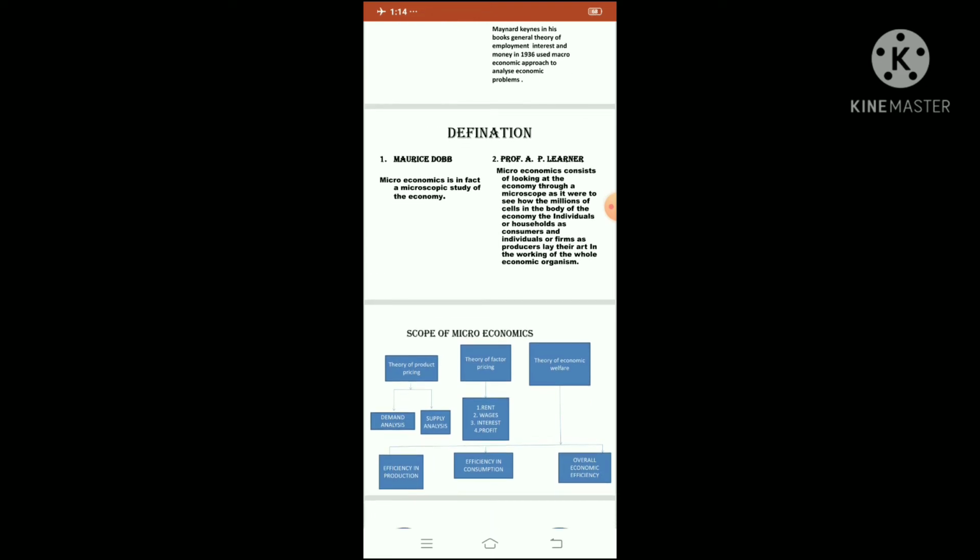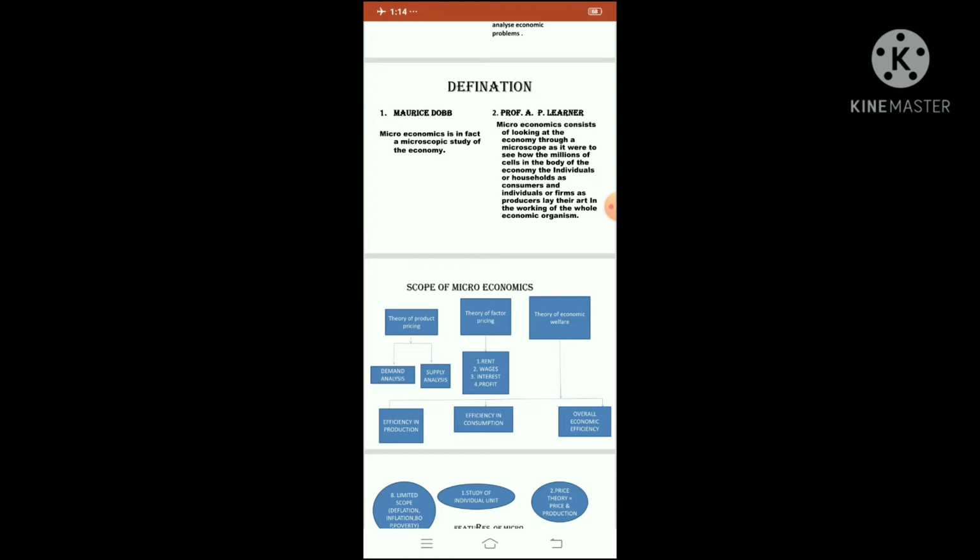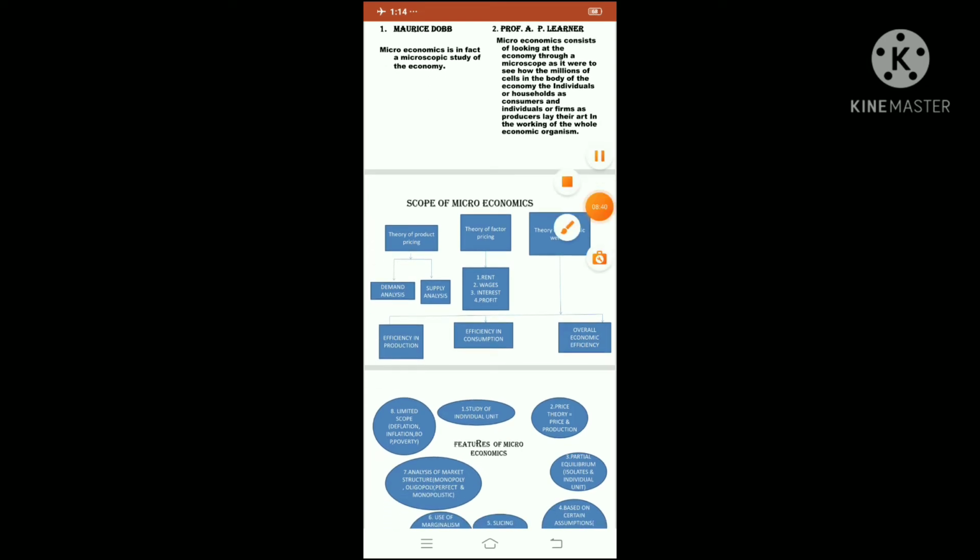Now we finished the definitions of microeconomics. We are studying the first part of the chapter, that is microeconomics, and the definitions were two: one according to Morris Dobb, and the second according to Professor A.P. Lerner. So any one definition you have to learn by heart, children. Now the next question in your chapter will be: explain the scope of microeconomics, children.